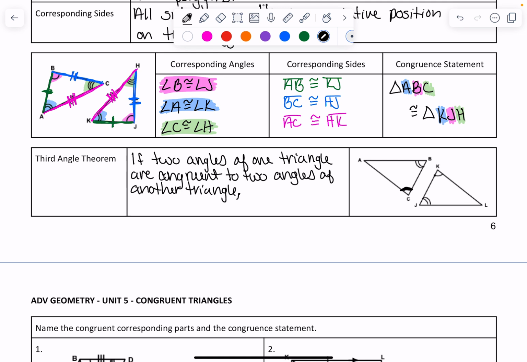This angle is congruent to this one, and this one is congruent to this one.